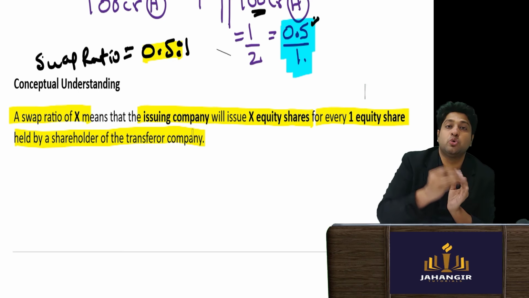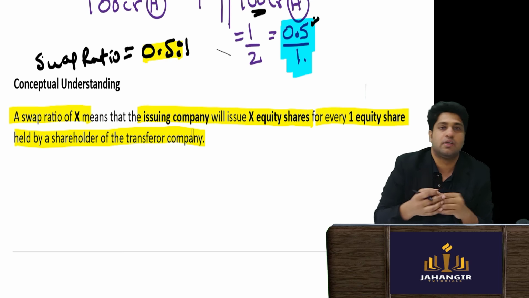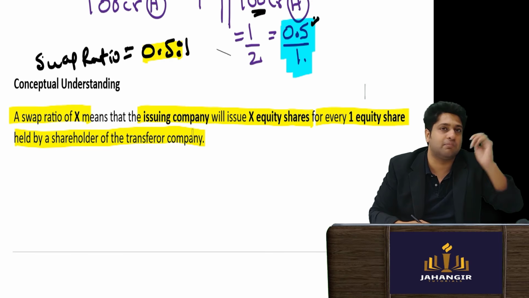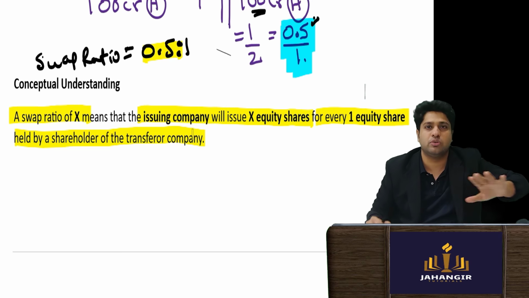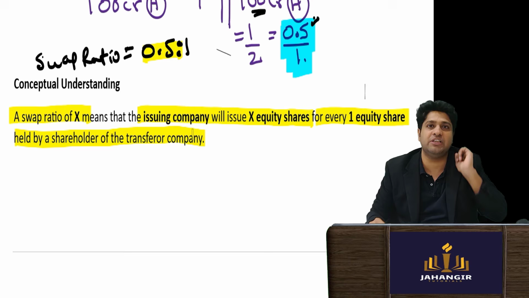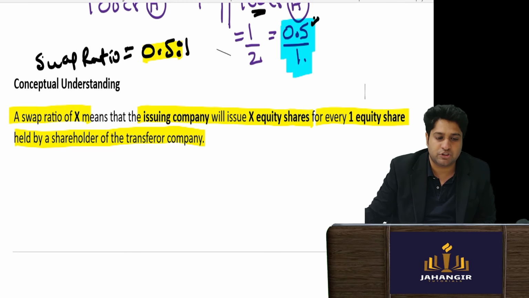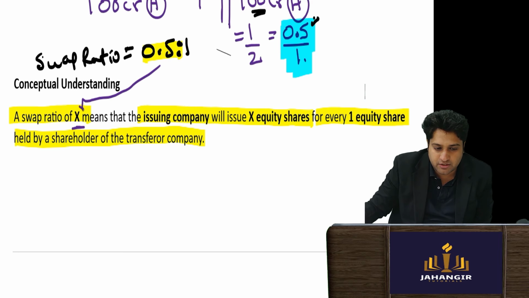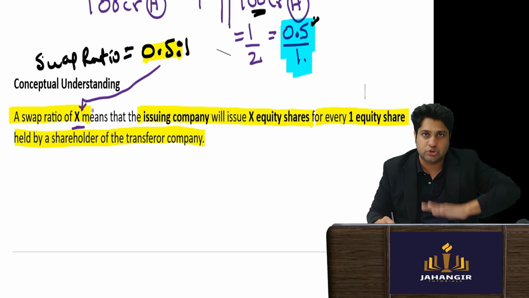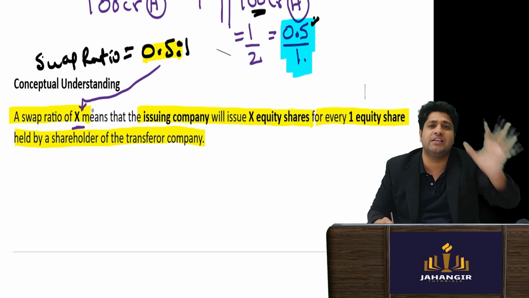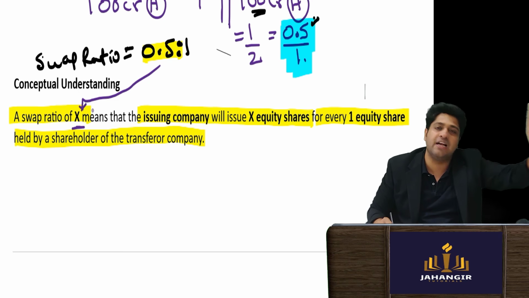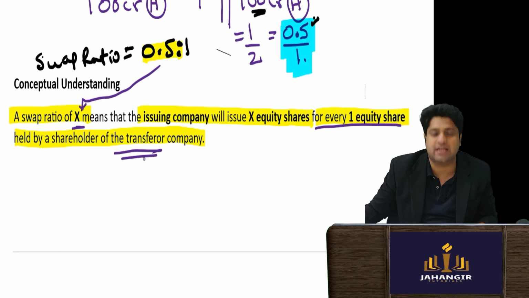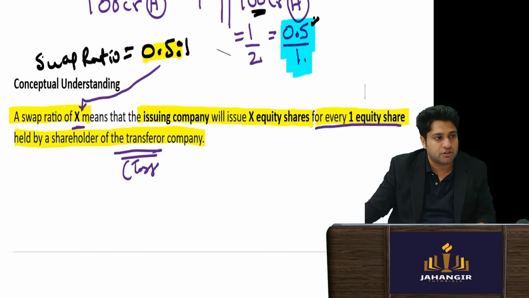Now my question is, who will issue the shares to whom? The issuing company, the acquirer company, will issue shares to the shareholders of the target company, right? So how many shares will we issue? We will issue 0.5 shares. Whatever swap ratio you get, you have to put it in this line. The issuing company will issue 0.5 shares for every one share held in the transferor or the target company. Okay, so common sense.